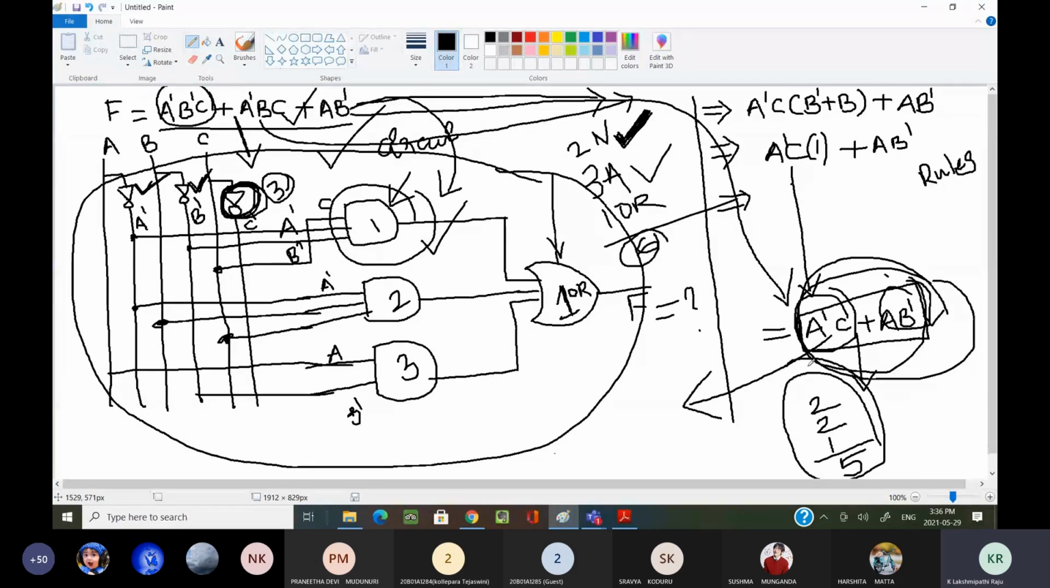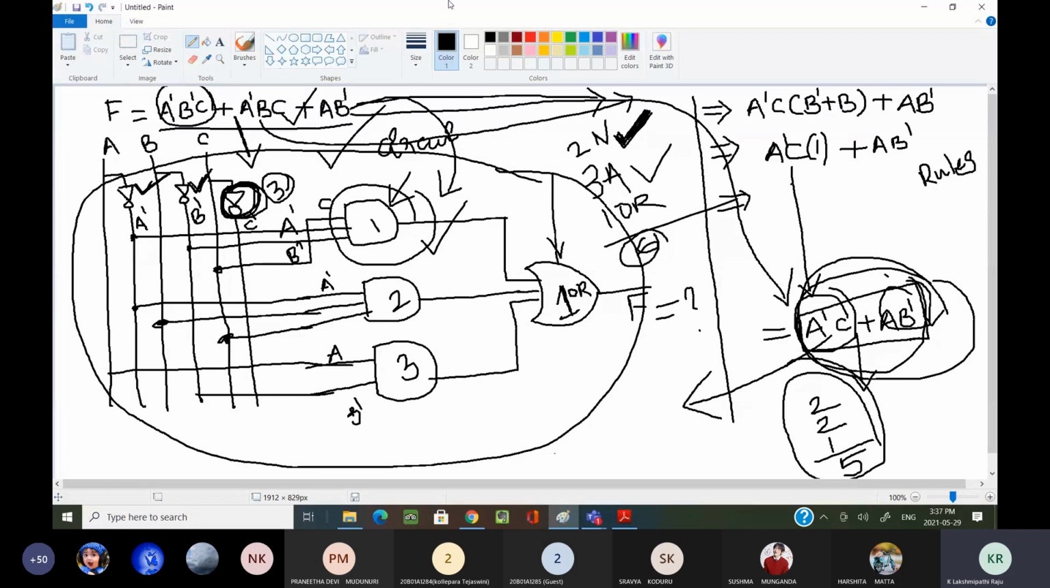That is the reason we are minimizing our logical expressions by using Boolean algebra postulates, theorems, or rules. Am I clear, everyone? Now your doubt is clear. Those who were not getting it properly, now you can understand the concept I have explained. Yes, sir. That is the reason we are simplifying our Boolean functions.